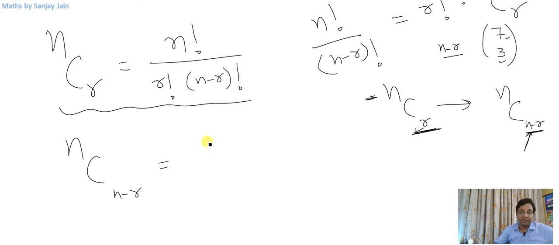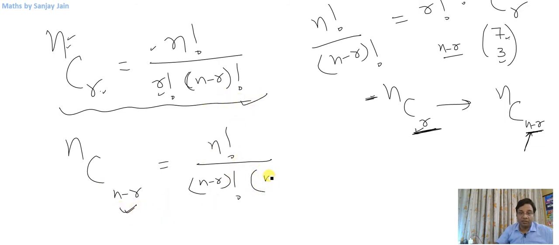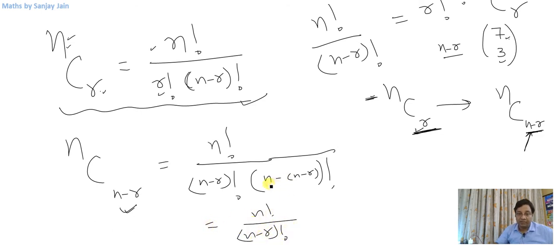So NC(N minus R) is going to be equal to n factorial divided by n minus R factorial, right? This is the formula. NCR means what? N factorial divided by R factorial into difference of these, n minus R factorial here. So similarly we will apply this formula here. So n factorial divided by n minus R factorial into n minus R factorial, right? So it will be equal to n factorial divided by n minus R factorial, and this is what? This n will get cancelled and this minus will become plus. So it will be R factorial here, which is the same formula as this.